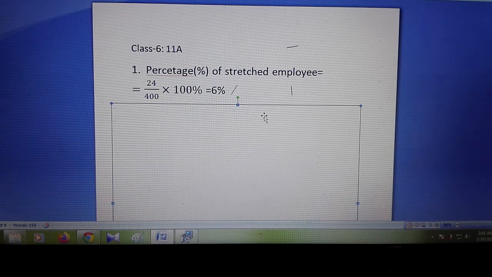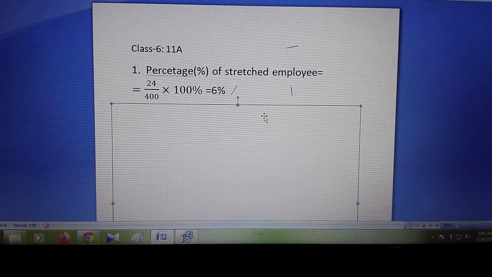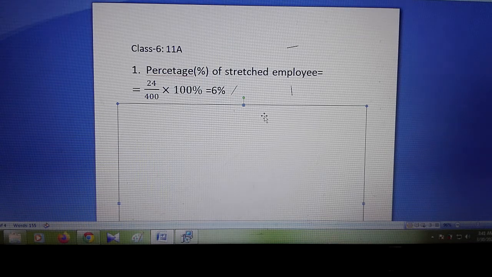So now go for the next maths, and in the next maths, I am telling you the summary. Total students 120, and among 120, 24 students went to visit the National Heritage Board. So now we have to find out the percentage.